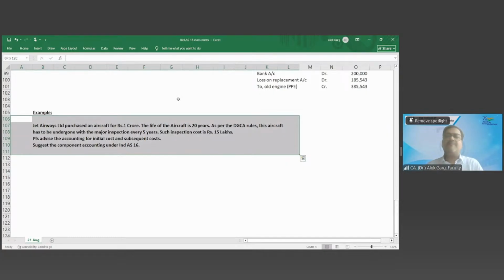Friends, just tell me one thing. In industries like the aviation industry and the ship industry, inspection cost is a major cost, major maintenance, major inspection. It is not a small cost. It is not like a vehicle whose inspection cost is 10,000 or 20,000 rupees. These are the big costs. So if I talk about these big costs, this major inspection cost has to be capitalized at the time of every inspection.